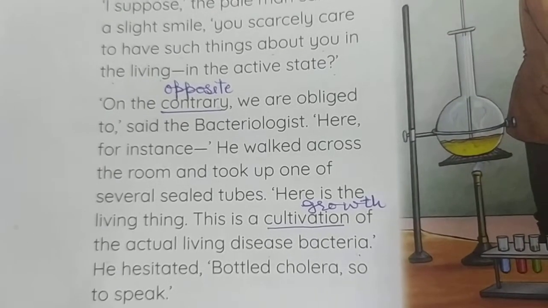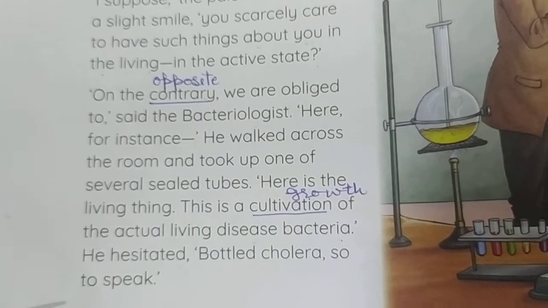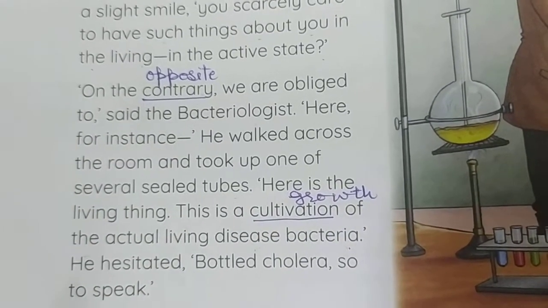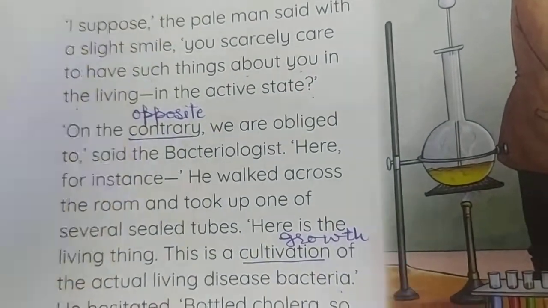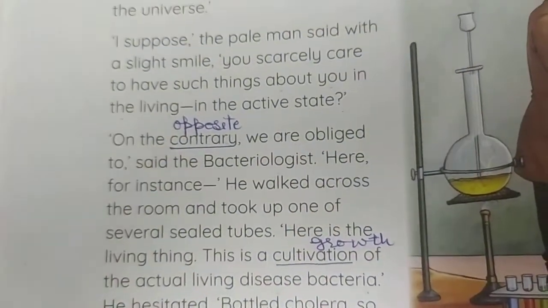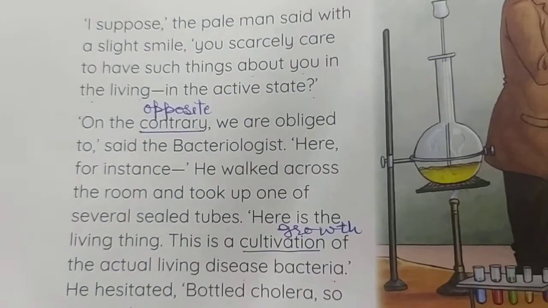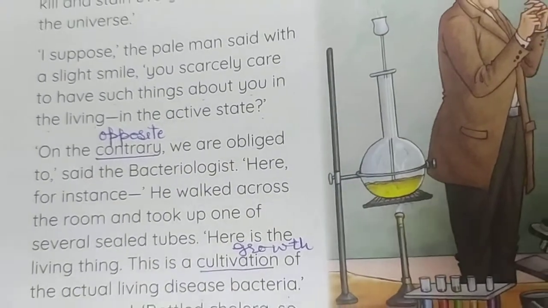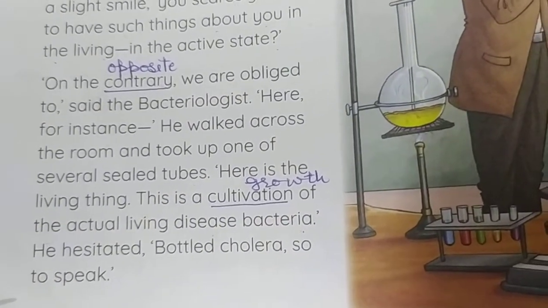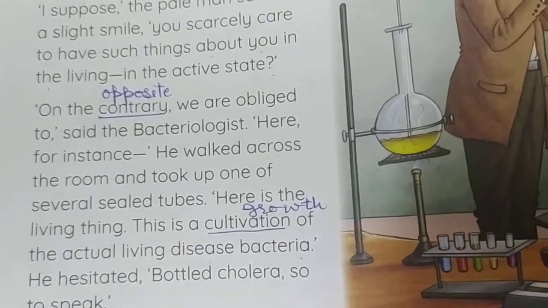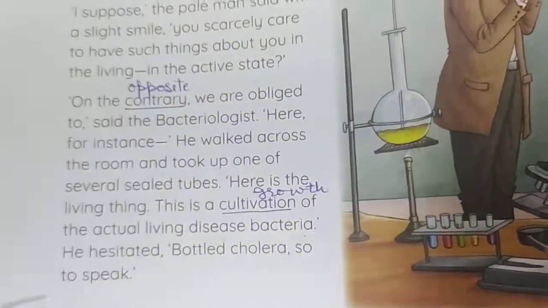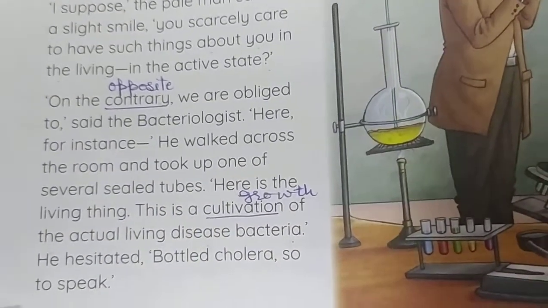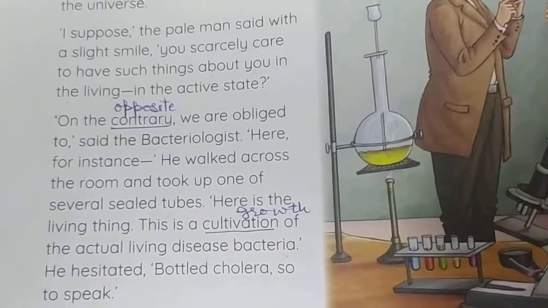This is a cultivation of the actual living disease bacteria. Cultivation means growth of actual living disease bacteria. So in this test tube I have cultivated, I have multiplied, I have the living bacteria of cholera, the bottled cholera, so to speak. These are the bacillus, the bacteria of cholera in living state, in active state in this test tube.